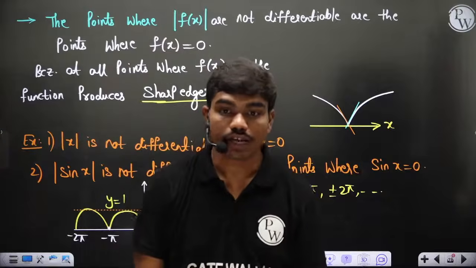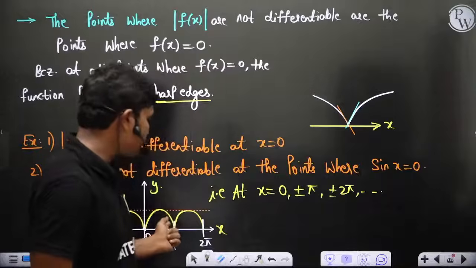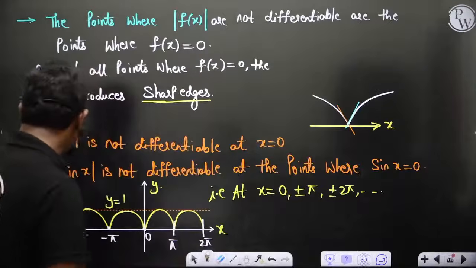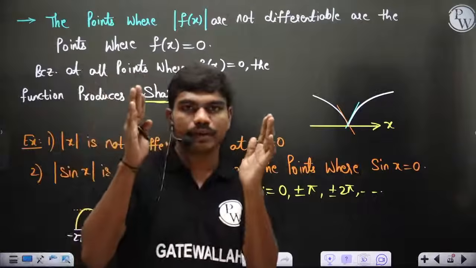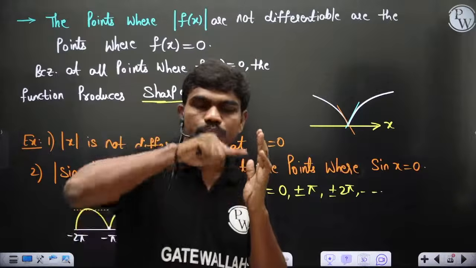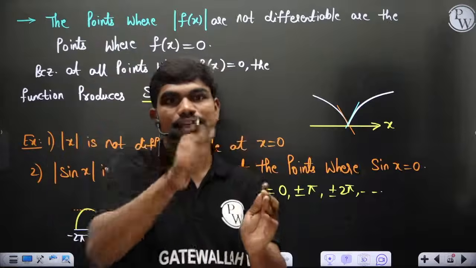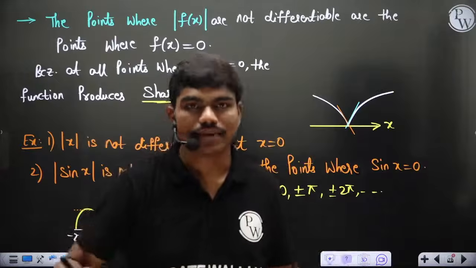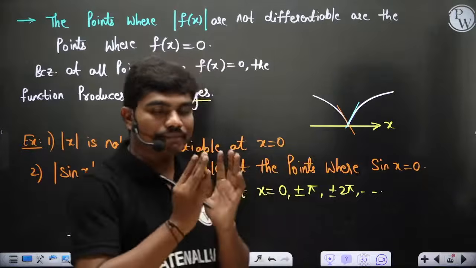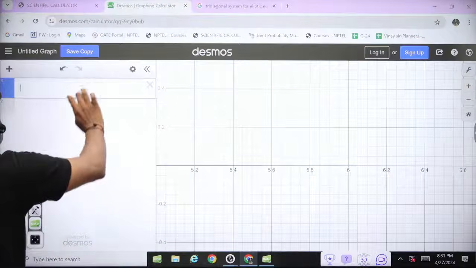So what about mod tan x? At x equal to 0 it generates a sharp edge. If you take the interval from minus pi by 2 to pi by 2, from minus pi by 2 to 0 it is actually negative, so it gets flipped. It becomes symmetric about the y-axis, because obviously tan of minus x is minus tan x. I'll show you if you're interested, because anyhow we have the plotter.